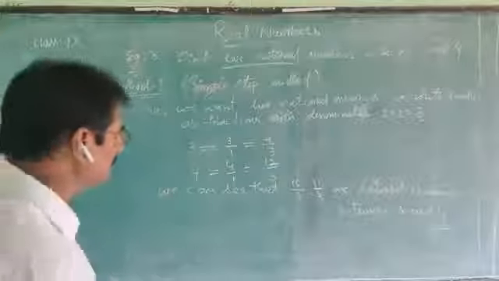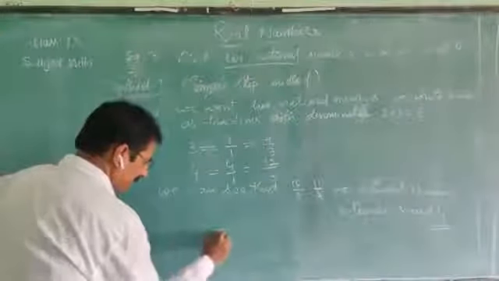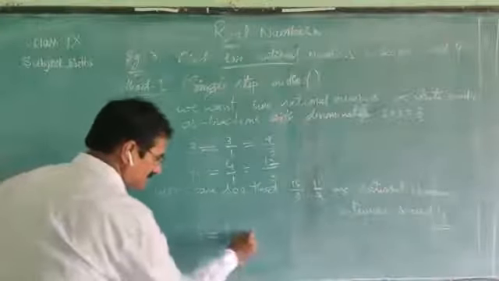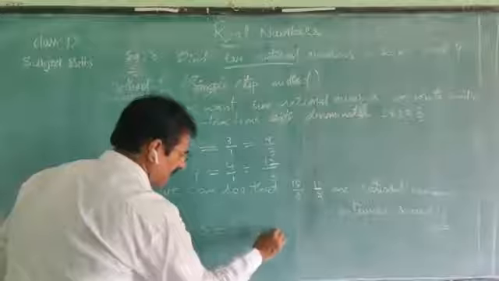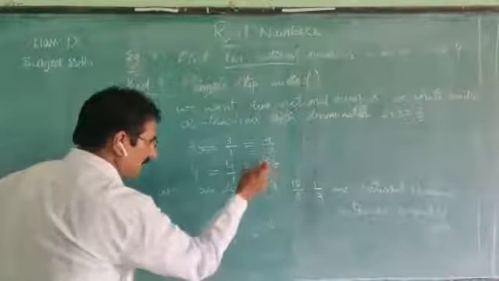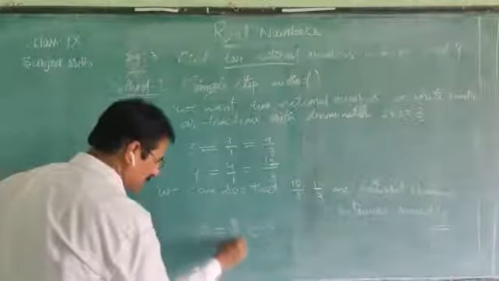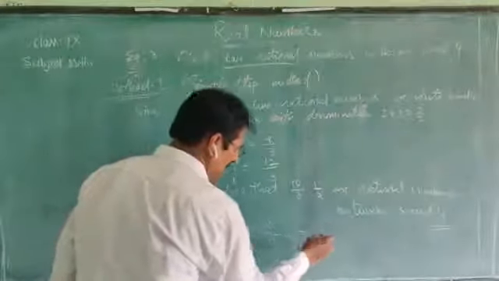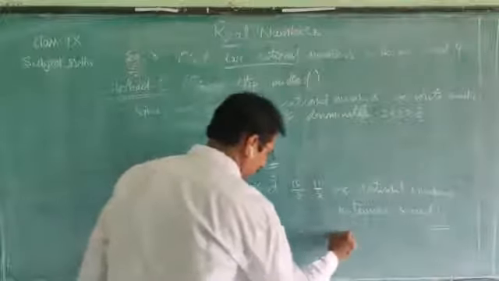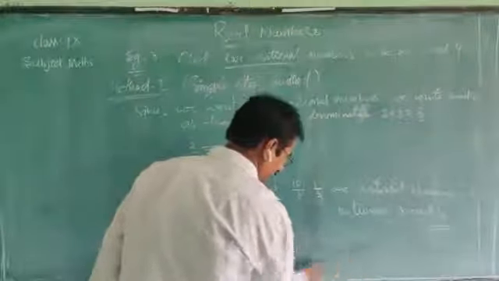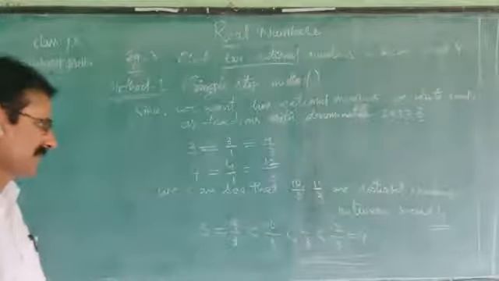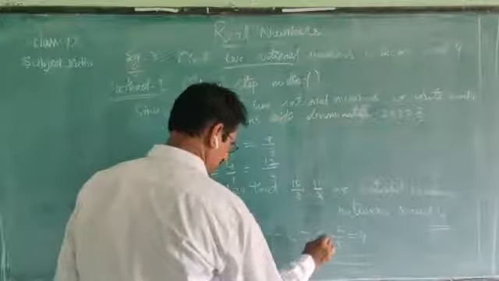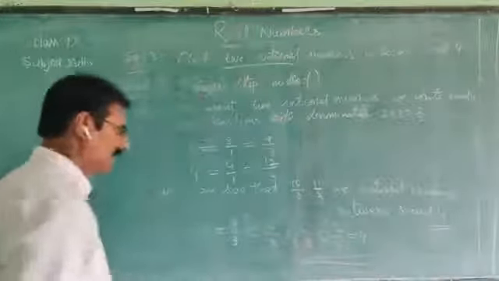How to write this one? 3 can be written as 3 by 1, which is less than 10 by 3. 9 by 3 also. 9 by 3 less than 10 by 3 less than 11 by 3 less than which one? 12 by 3 is nothing but 4.